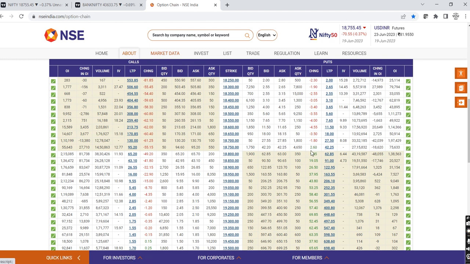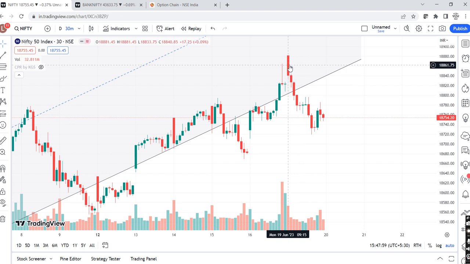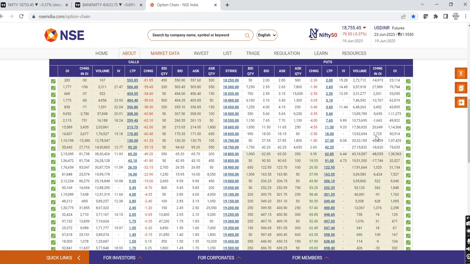Of course, from whatever the low, it must have gone for a good pumping. But as compared to the previous day closing, here I am counting the previous day closing. Friday's ke closing ke hisab se, the ATM strike gained 2 rupees 60 paisa. Even if one shorted from, let's say from the ITM series, right? Somewhere when the Nifty reached the high, what was the high today? The high was 18,881. Even if someone shorted, somewhere closed at 18,900, right? If someone bought a put, that put has gained 26 rupees as compared to the previous day closing.